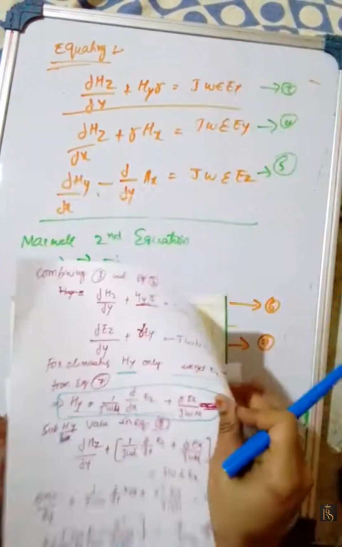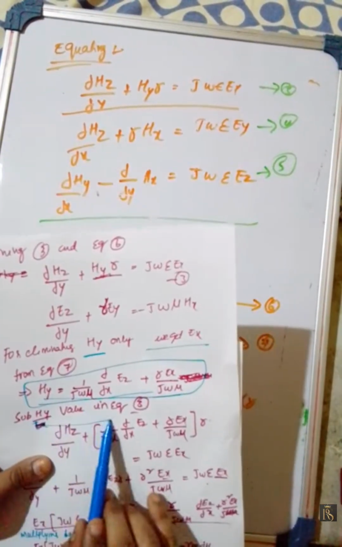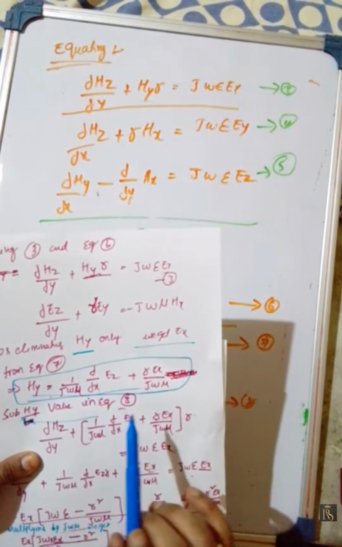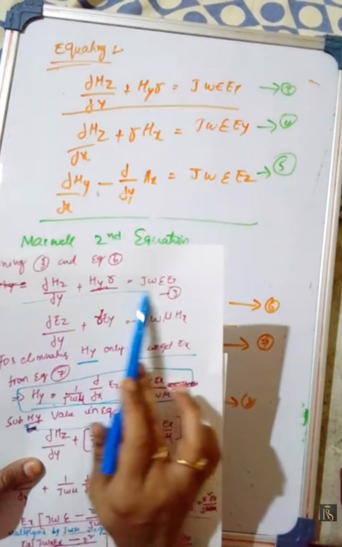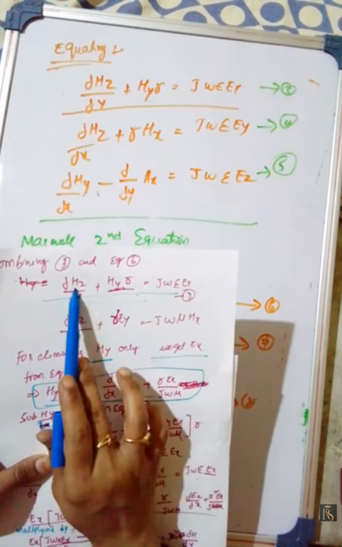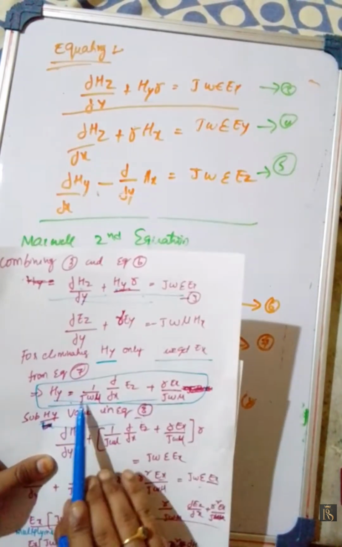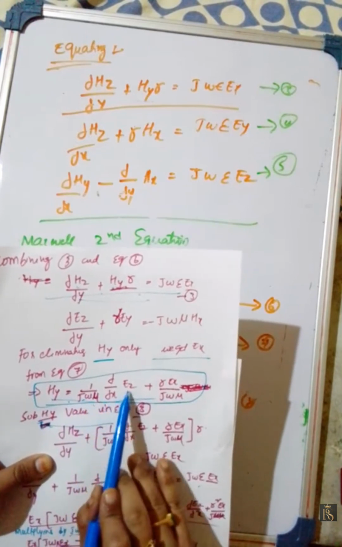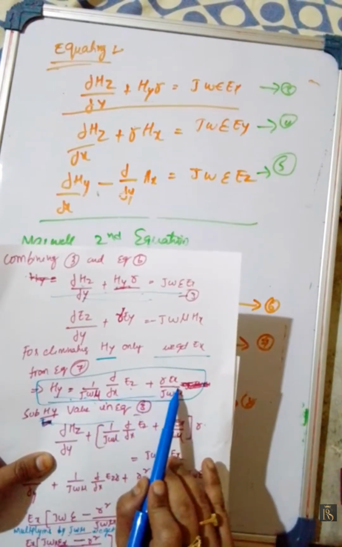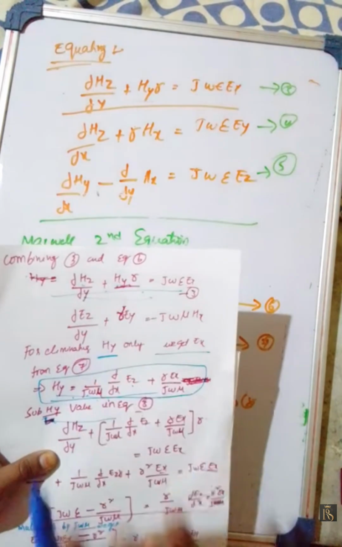Okay, now substituting Hy value in this equation. In which equation? Equation number 3. Substituting this one in this equation, what we will get, dou by dou y of Hz plus Hy value, how much? 1 by j omega mu dou by dou x of Ez plus gamma Ex by j omega mu in this equation.